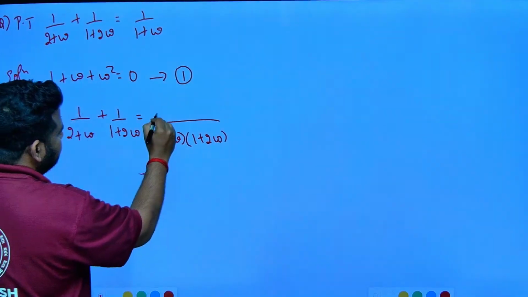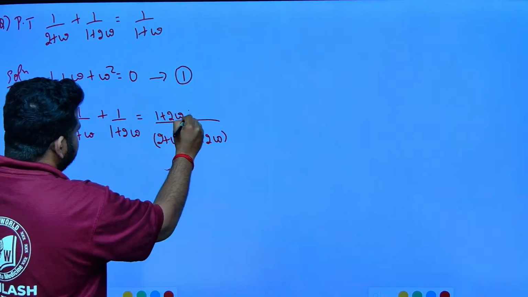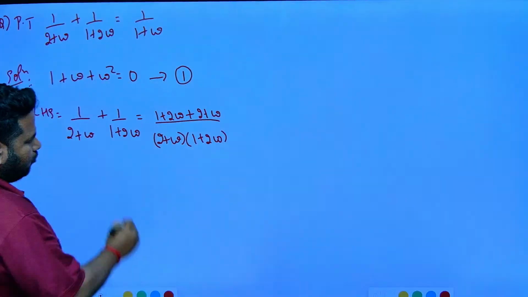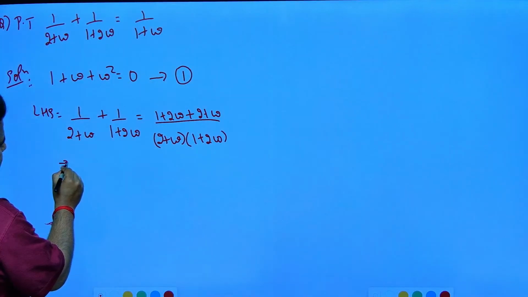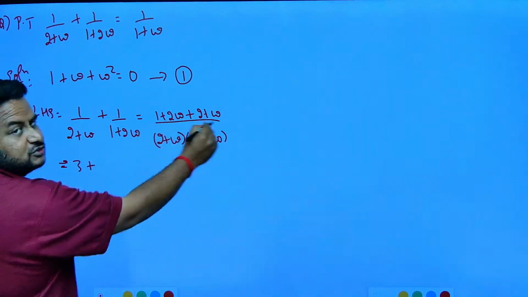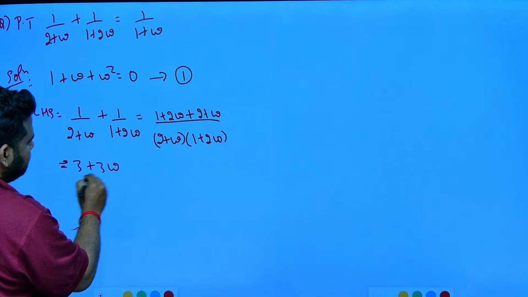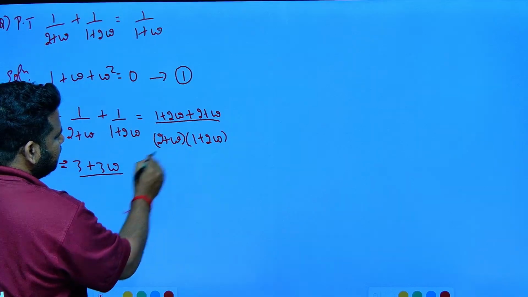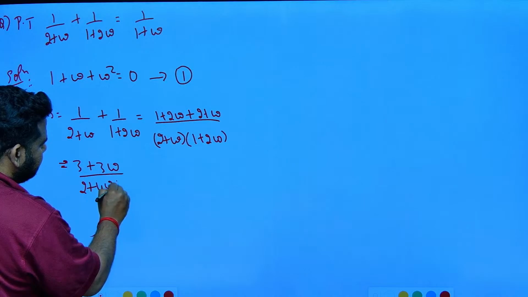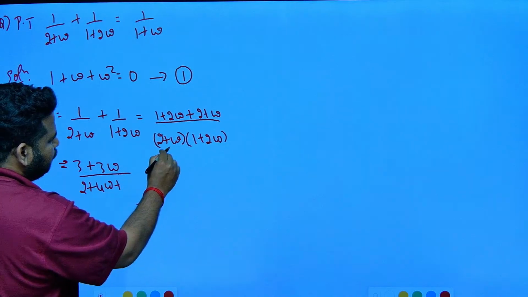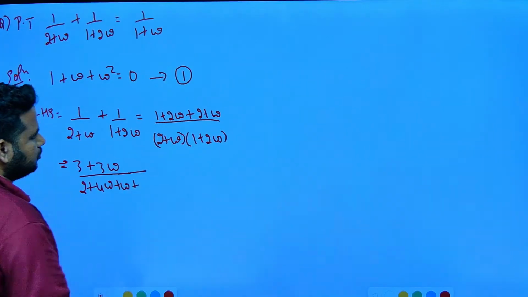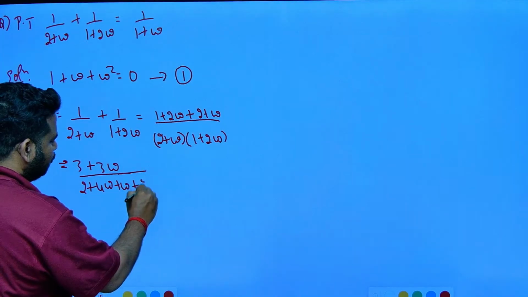So this numerator will become 1 plus 2 omega, and this will be 2 plus omega. Clear? Now this implies I can write this as equal to 1 plus 2 is 3, 2 omega plus omega is 3 omega, divided by 2 into 1 is 2, plus 2 into 2 is 4 omega. Correct? Then omega into 1 is omega, plus omega into 2 omega is 2 omega square.